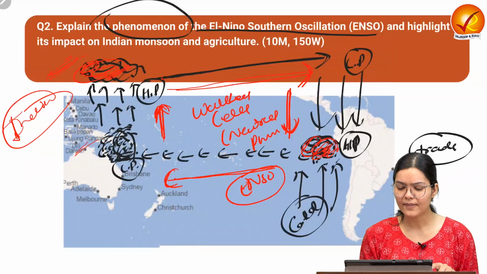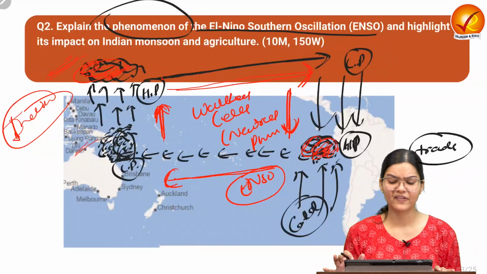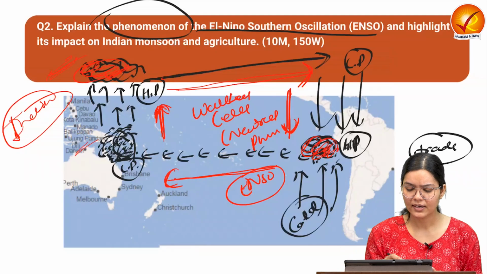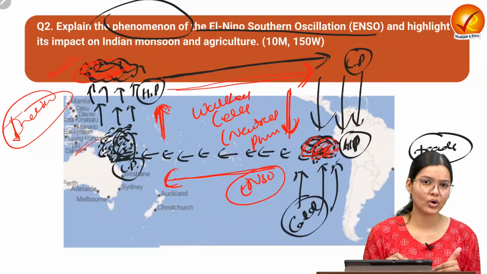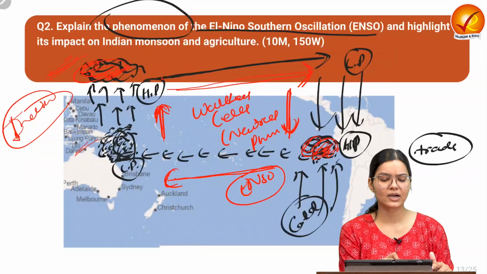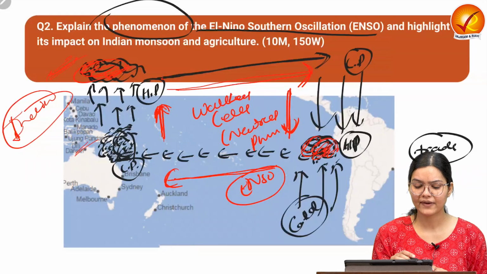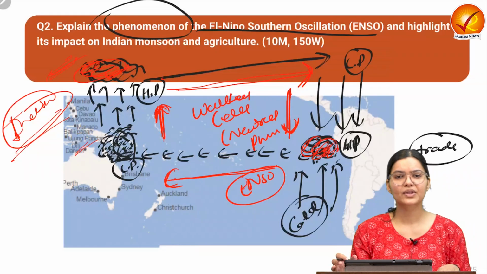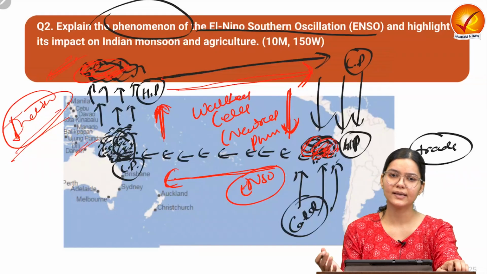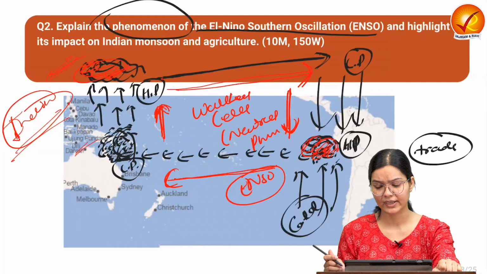So we can see the Walker cell, or the neutral phase of ENSO, where we have high temperature nearby and cold water accumulation, causing the formation of clouds here, which is causing a decent amount of rainfall in Australia and the nearby area, and in India also.